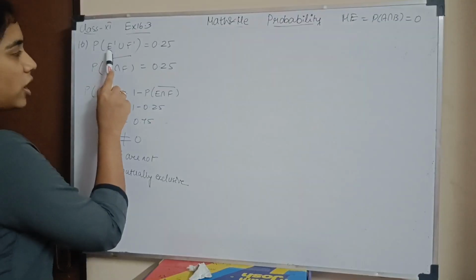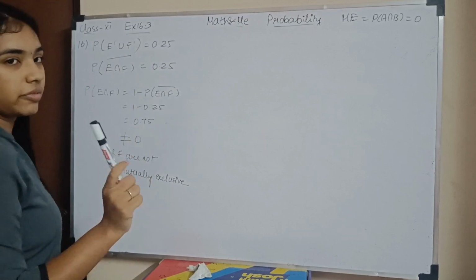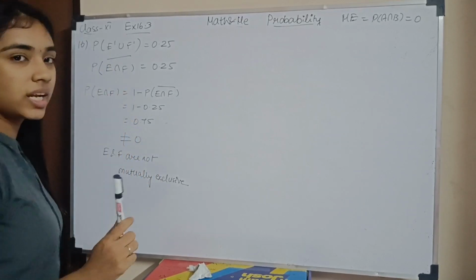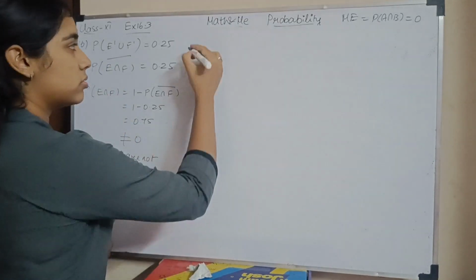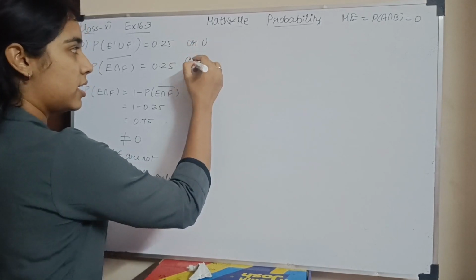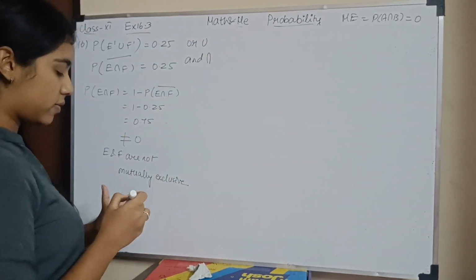Okay, E not E or not F. So take it correctly: intersection, union. Or means union, and means intersection. Okay, always remember that.